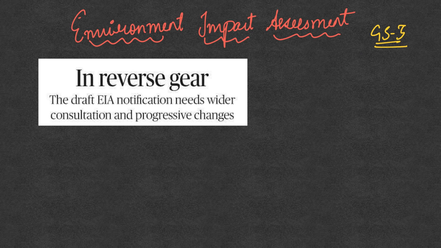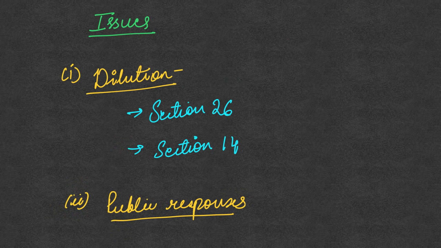The first topic we're going to be looking at is the environmental impact assessment. So this topic we have already studied before, also related to the recent draft that has been put on the public domain, the draft environmental impact assessment rules, and the analysis of it, the limitations of this draft notification, we have already seen that. So this is part of your GS3 syllabus, which is a specific topic of environmental impact assessment. So what we're going to see in this is again two specific issues related to this draft notification.